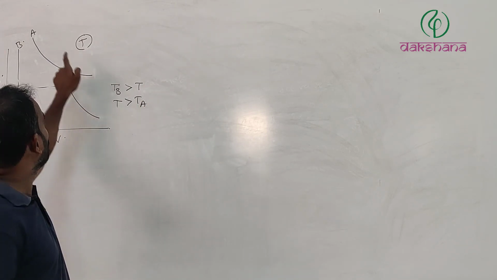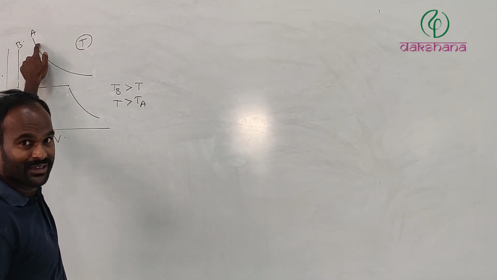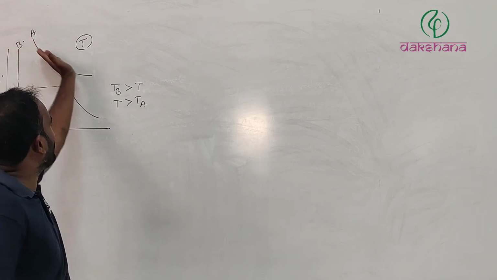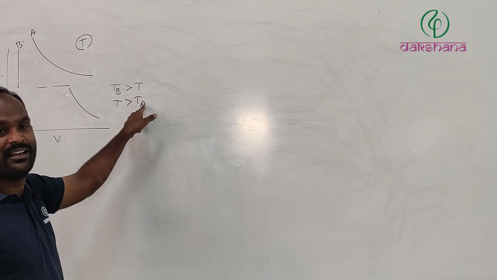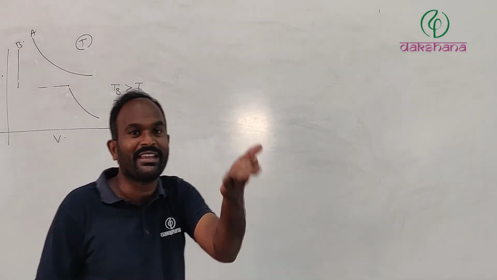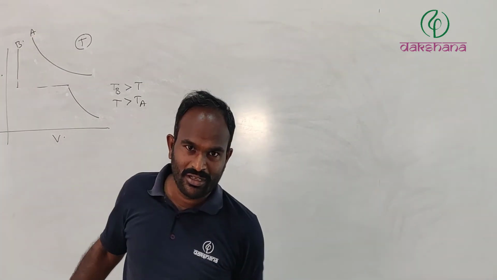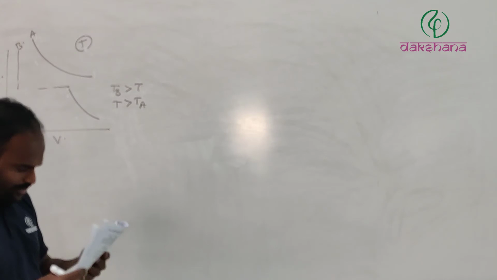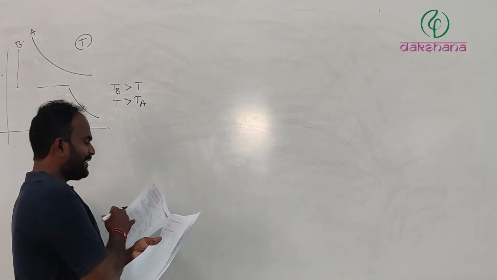Whereas for gas A, its critical temperature has already been crossed. That is why it is following a rectangular hyperbola. It is definitely T Kelvin, which means it has already crossed its critical temperature TA. That is what we need to understand. Got it? Now let's move to 53.